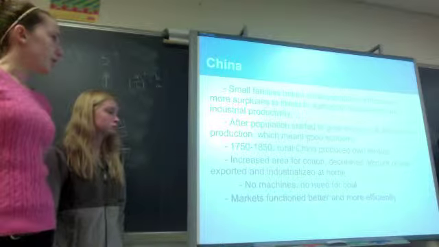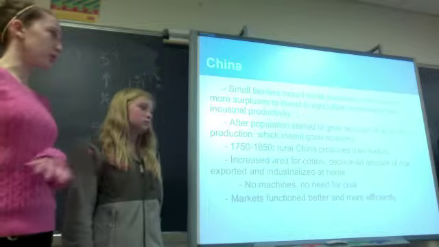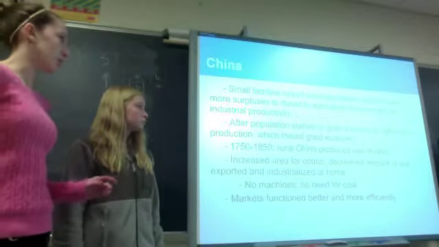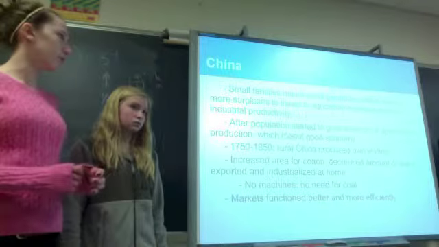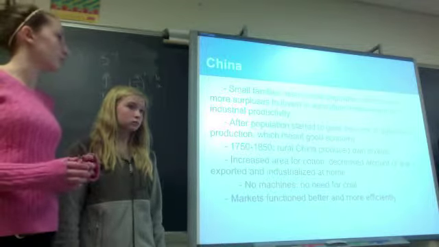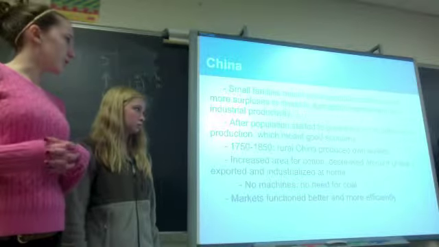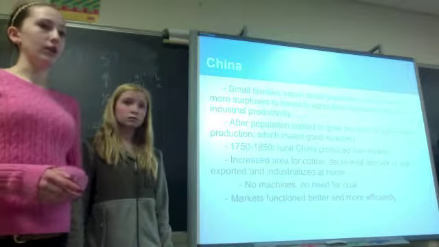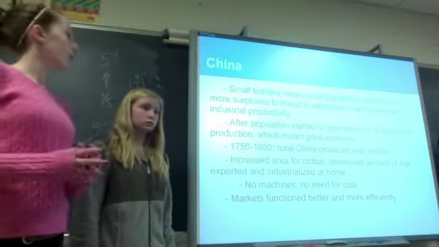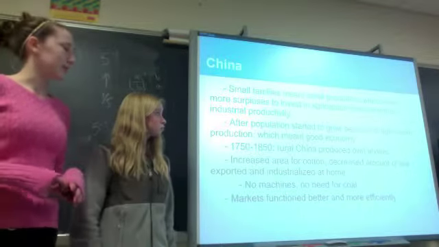So in China, they believed in having small families, which led to a small population, and because they had a small population, there were more surpluses in the economy and food, and they could invest more in agricultural improvement and industrial productivity. After the population started to grow, because there was a lot of agriculture, they had a lot of food, which gave them a good economy.